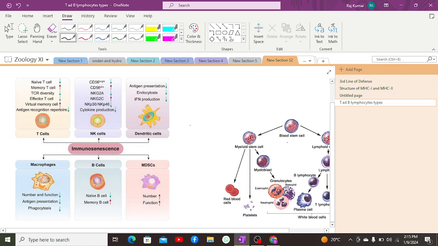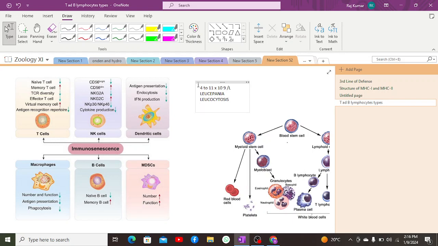A few MCQ points I would like to highlight: in the blood there are around 4 to 11 into 10 to the power 9 per liter of leukocytes. If it is below 4 into 10 to the power 9 per liter, then that condition is leukopenia. If it is above 11 into 10 to the power 9 per liter leukocytes, that would be leukocytosis.